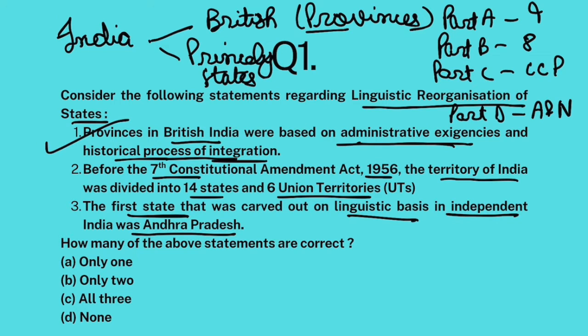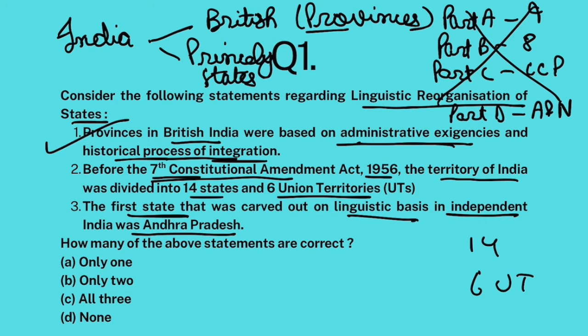But with the 7th Constitutional Amendment Act, this fourfold classification was done away with and India was divided into 14 states and 6 UTs. Now there was a big demand for carving out states in India based on language. Our leaders back then were not in favor of that.